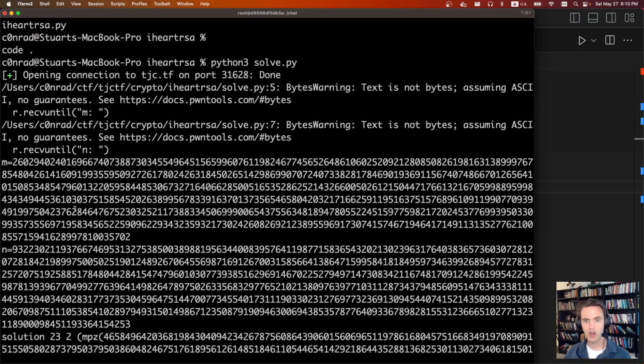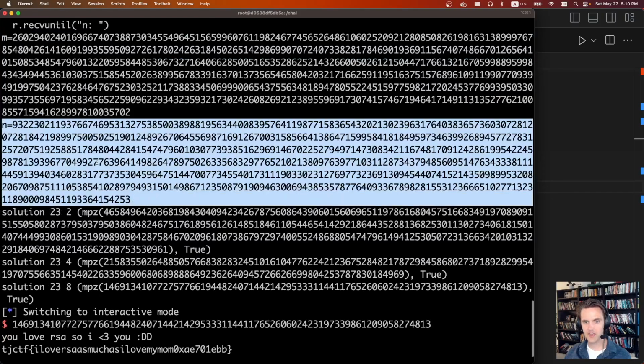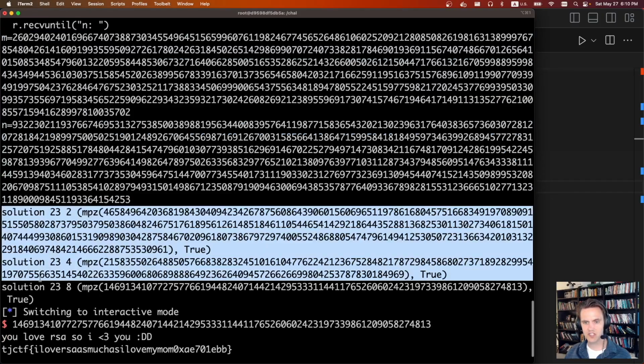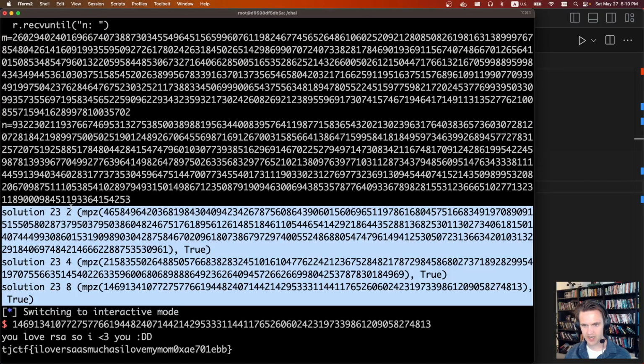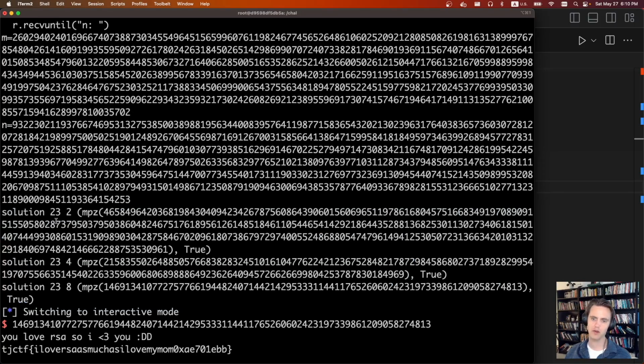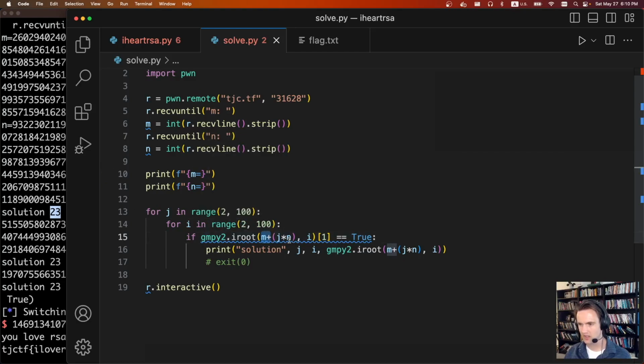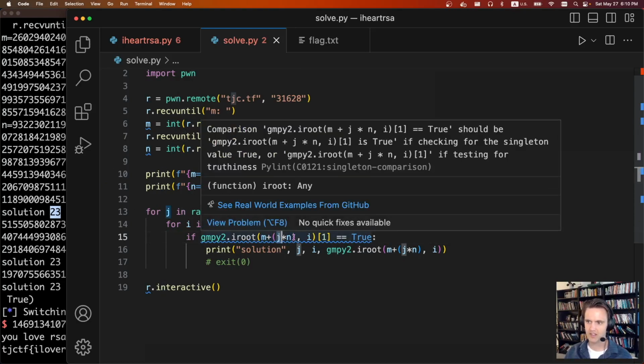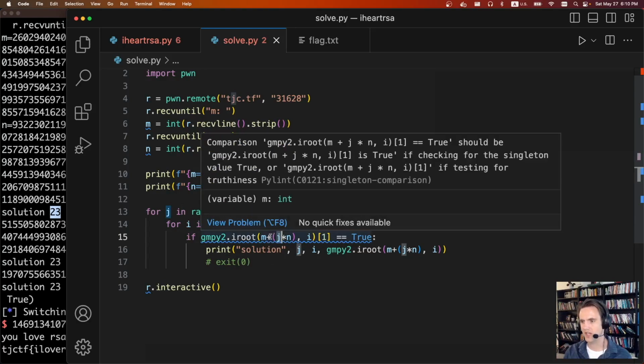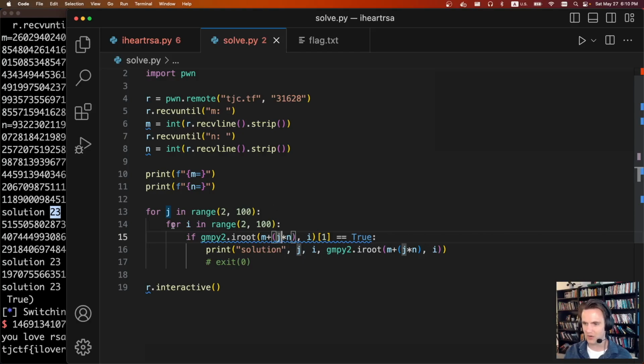So we got the m, we got the n, and these are the different solutions. When I print it out, we can see there's a 2, 4, 8. So these must be the e's, and this is how many times it wrapped around n. So it's 23. I'm taking m, the message we were given, and n, which we were given, multiplying n by 23 and adding it. When you do the modular arithmetic, obviously you'll get out m, but we're just bumping it up. So when we do that integer root, everything works out correctly.